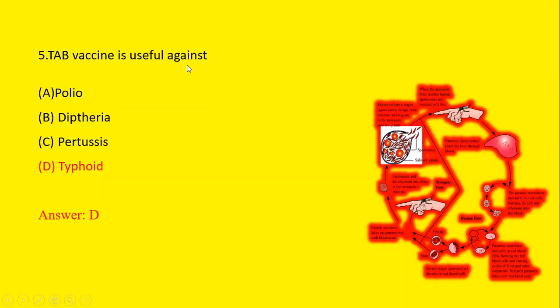TAB vaccine is useful against first polio, second diphtheria, third pertussis, and fourth is typhoid. TAB vaccine is a vaccine which is used for typhoid. So option D, typhoid, is the correct answer.